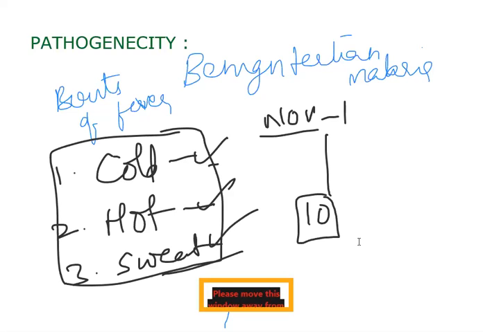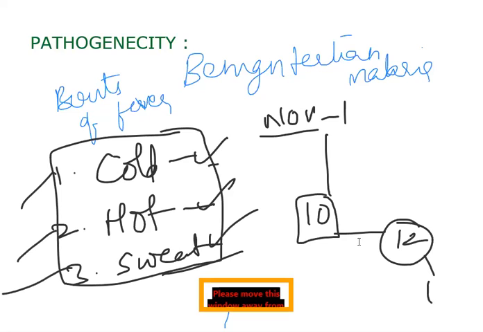So on the 12th again, why? Because the erythrocytic cycle takes 2 days of time. And on the 12th again, the same cold stage, hot stage, sweat stage. On the 14th again, cold stage, hot stage, sweat stage. That means for about 4 to 6 hours this particular disease will go on. That's what we said.